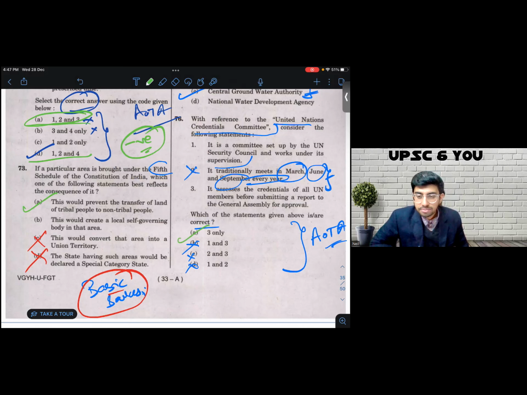So what is the point that I'm trying to make? I have repeated it over and over again. You have to believe me when I tell you this. The proof of the pudding lies in eating. If you don't trust me, I'm okay with that. Don't trust me. Use these same heuristics, these same dictums based on your basic sources and common sense in the previous questions. Either a question has straight away come from a basic source, or the question requires a commonsensical approach from your side. This question hasn't come from a basic source.